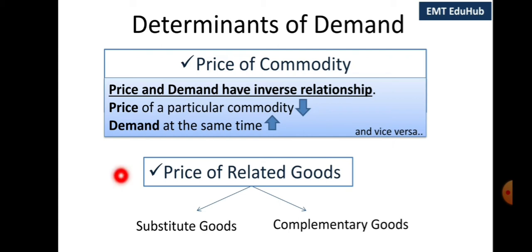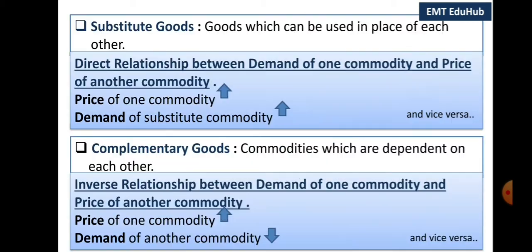Next, price of related goods. These are substitute goods and complementary goods. The demand for a commodity is also influenced by the prices of its related goods. As I said, related goods can be of two types: substitute goods and complementary goods. Substitute goods are those goods which can easily be used in place of each other.